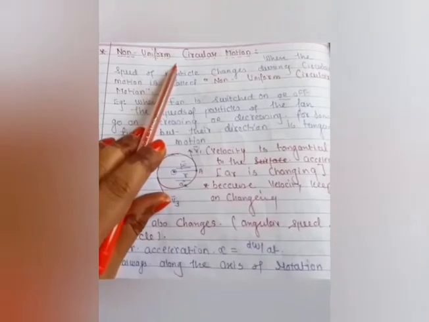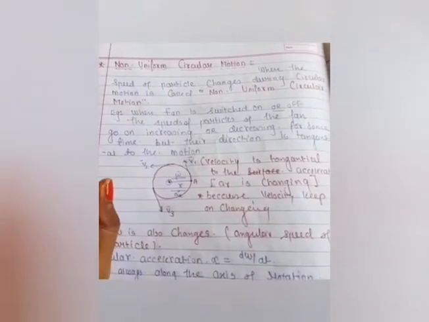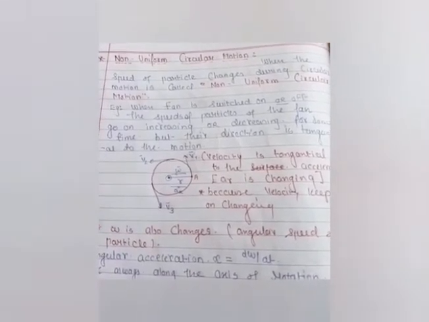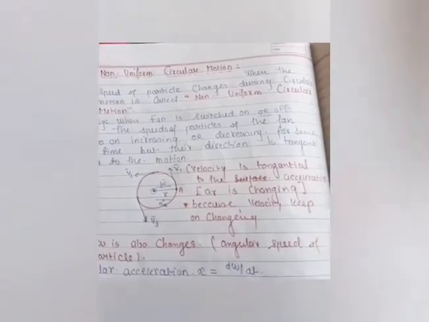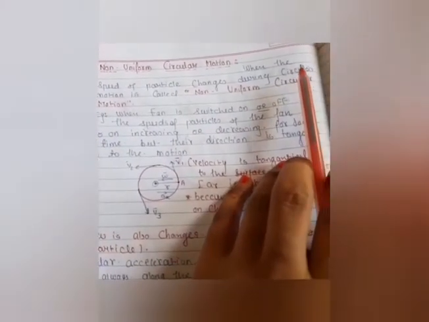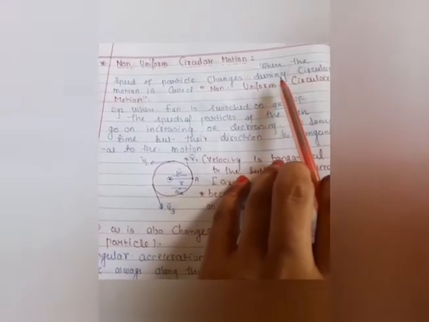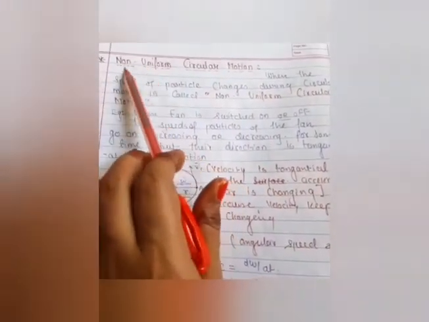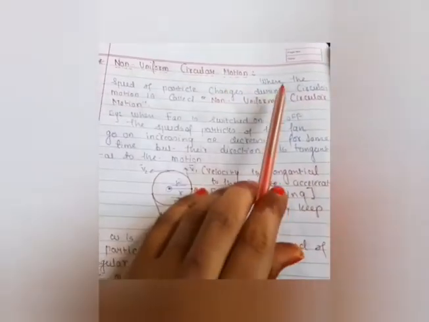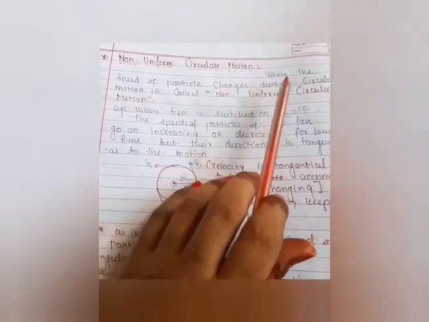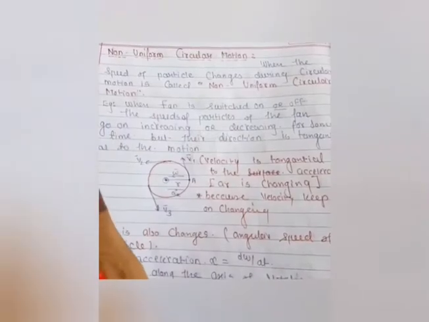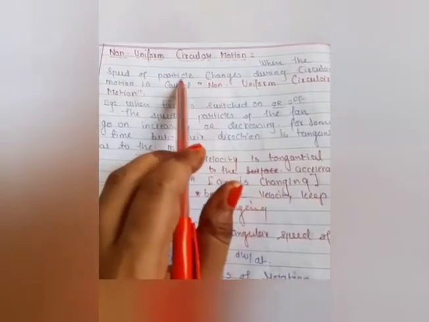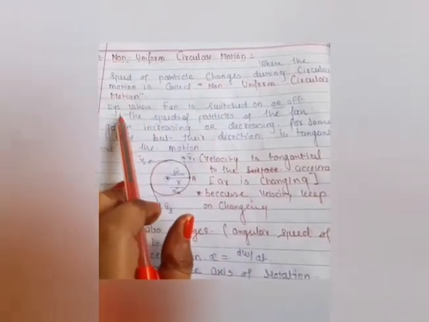Now we come to non-uniform circular motion, as you are very clear about uniform circular motion. When the body is performing uniform circular motion, we have done that condition. Now let's see when the body is not performing uniform circular motion. The same concept, inverted, we use in non-uniform circular motion, because you can see we have used the word non. When the speed of the particle changes during circular motion, it is called non-uniform circular motion. In uniform circular motion the speed should be constant; here the speed changes. Clear? Let's go for the example.